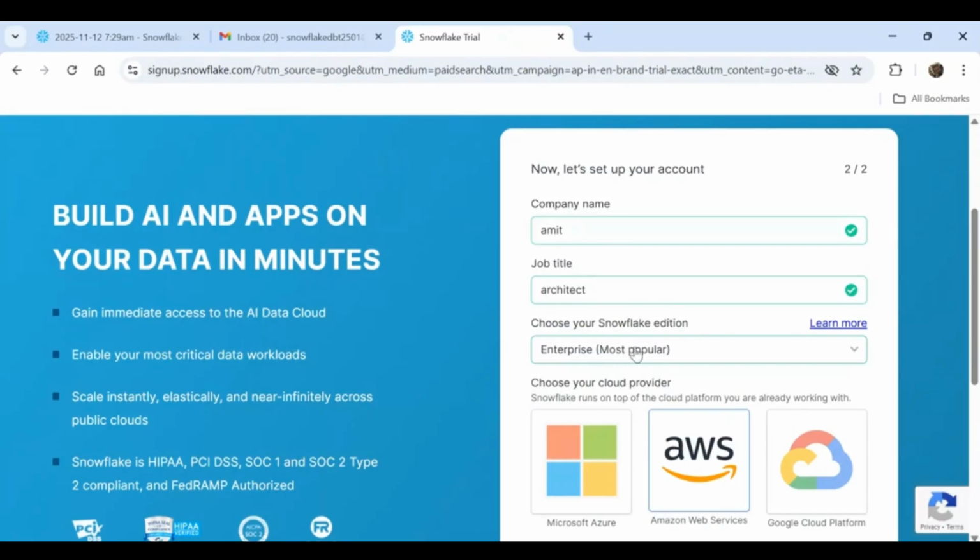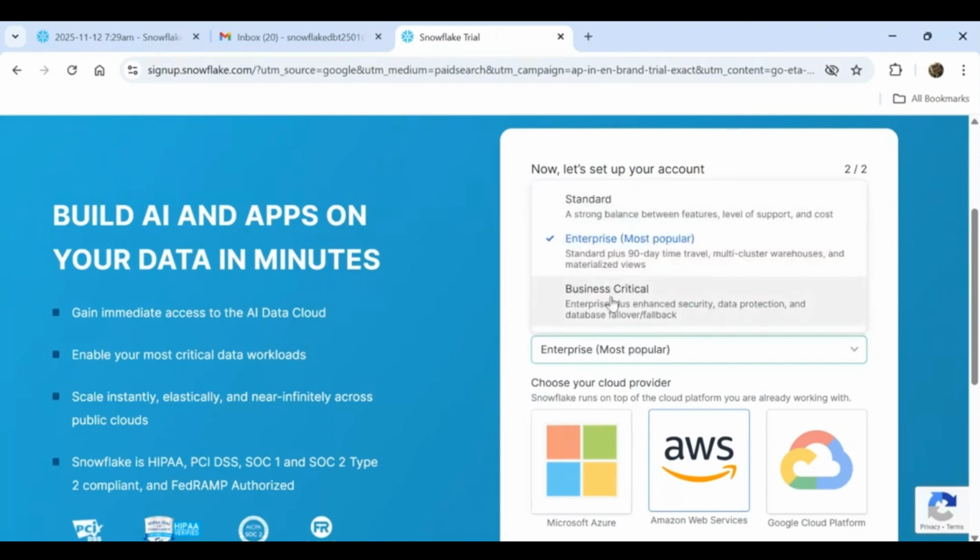Now here you can see there are three types of editions. Standard edition is a very basic type of edition. Here a lot of features are not available. Enterprise edition is the most popular edition, which is used at the organization level. Business critical edition is also a popular edition, which is used mostly in business.